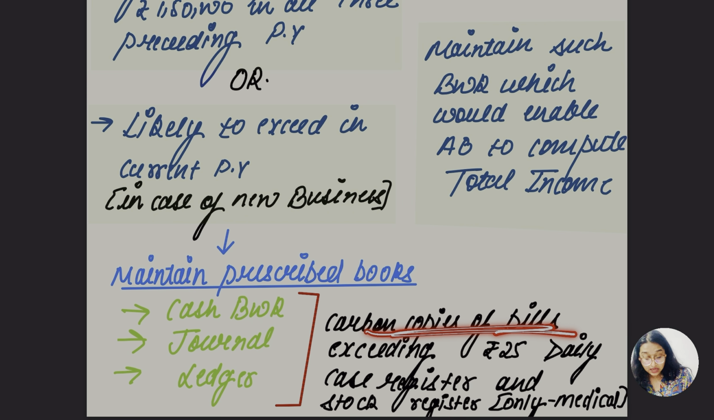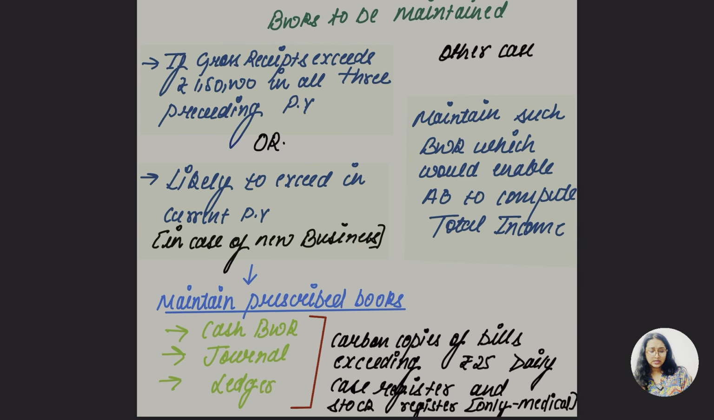Now the second thing they are saying: carbon copies of bills exceeding rupees 25, daily case register and stock register, which are specifically related to medical purposes. They are saying these medical professionals have to maintain them. Where the gross receipt exceeds 1,50,000 in all 3 preceding previous years, or is likely to exceed in case of new business, they have to maintain the cash book, journal and the ledger. And the carbon copy one is also for rupees 25.